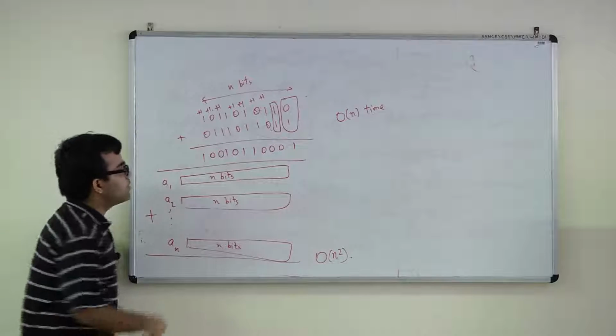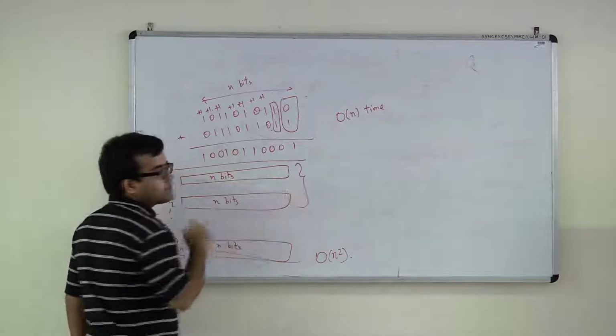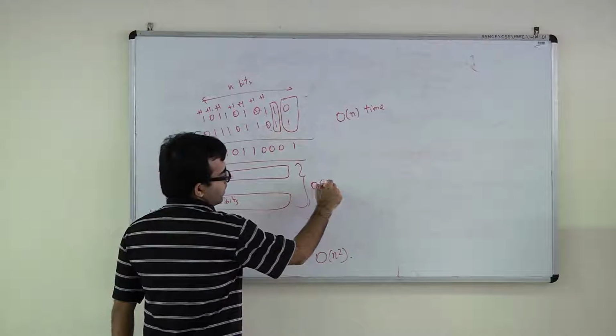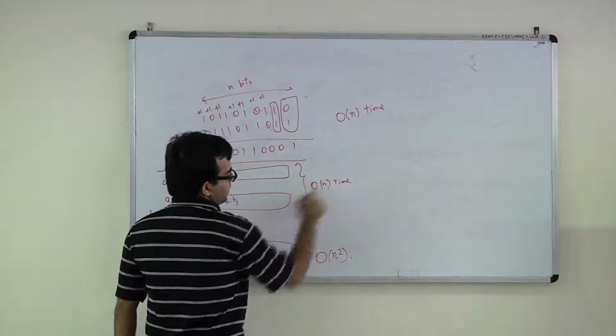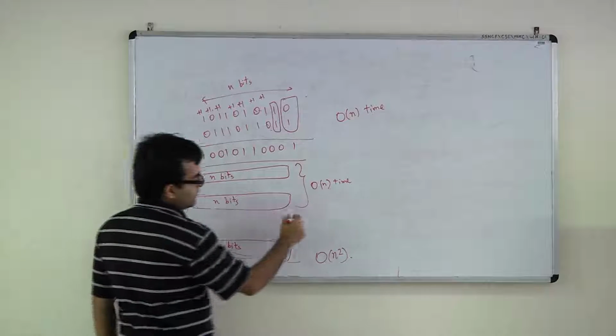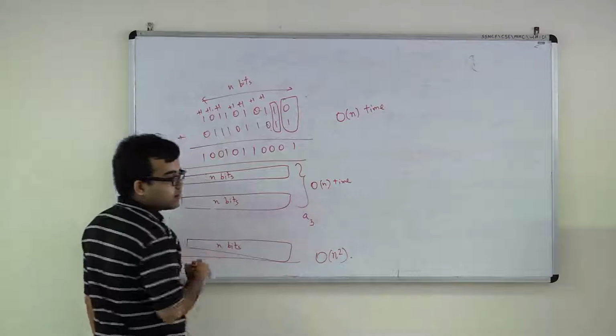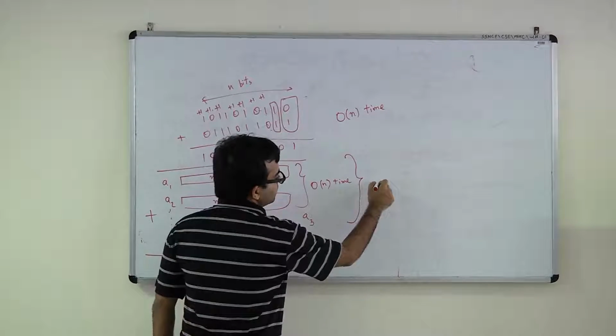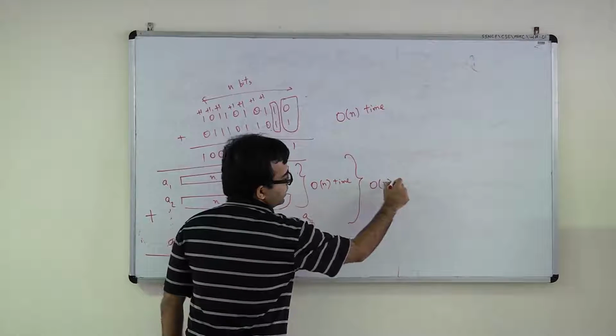Why? Because you may say that, okay, I'll just first add up these two numbers. This will take order n time. Now you get this number and add it up with A3. Right? So A3 is here, right? Add this number with A3. This will again take order n time, right?